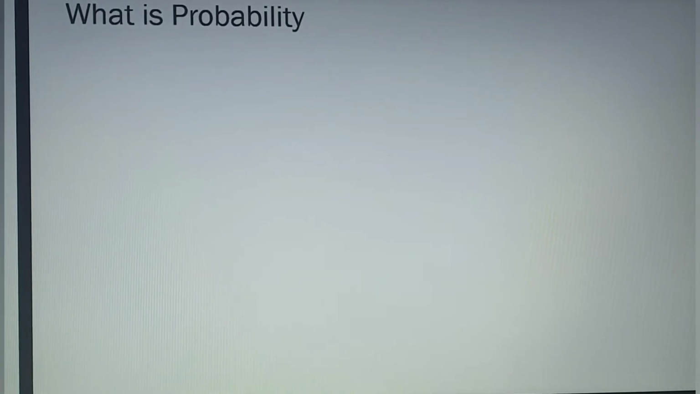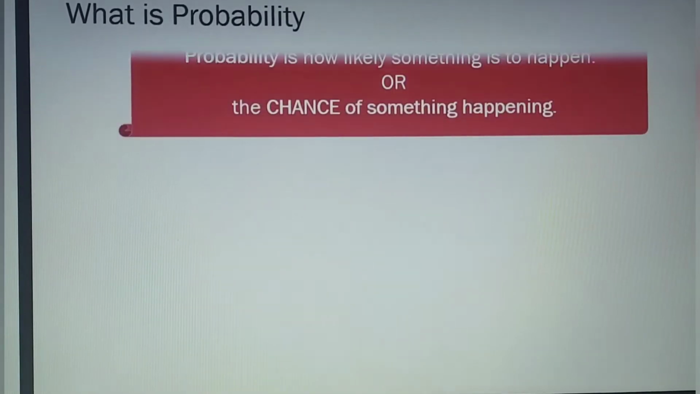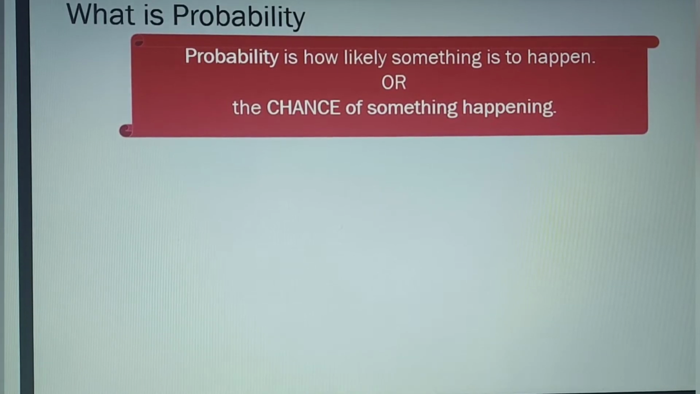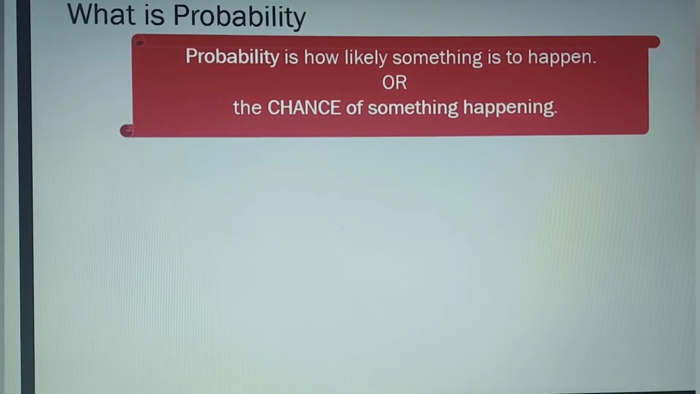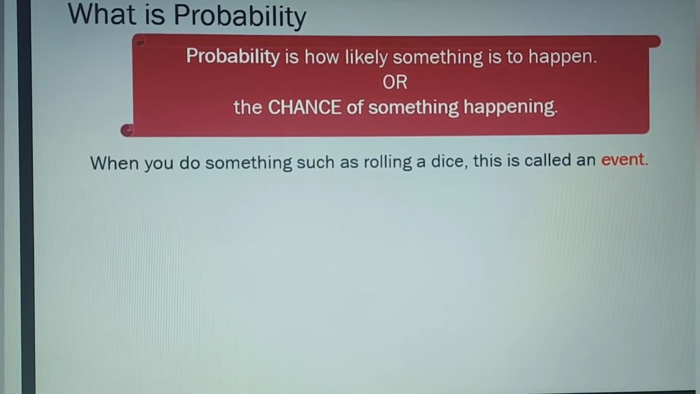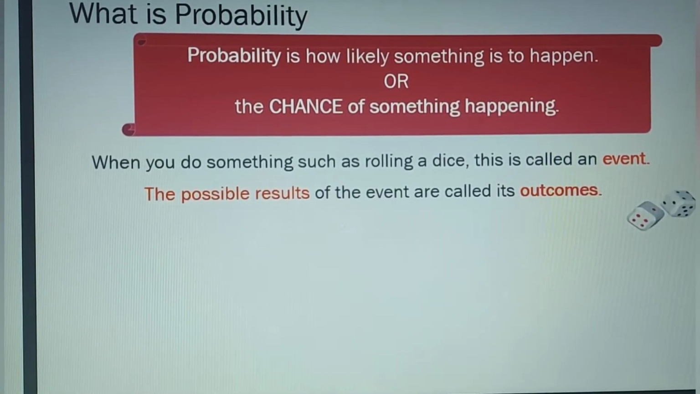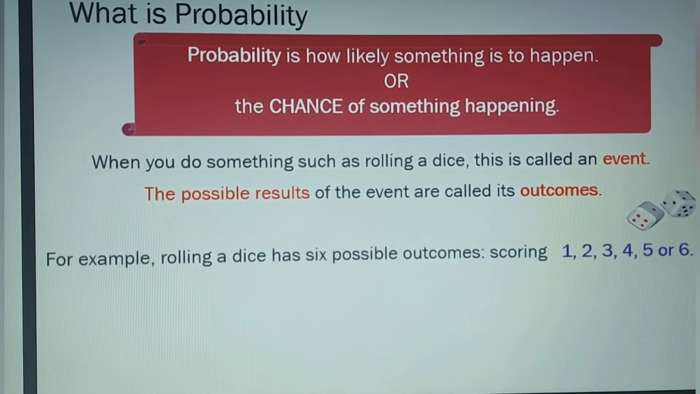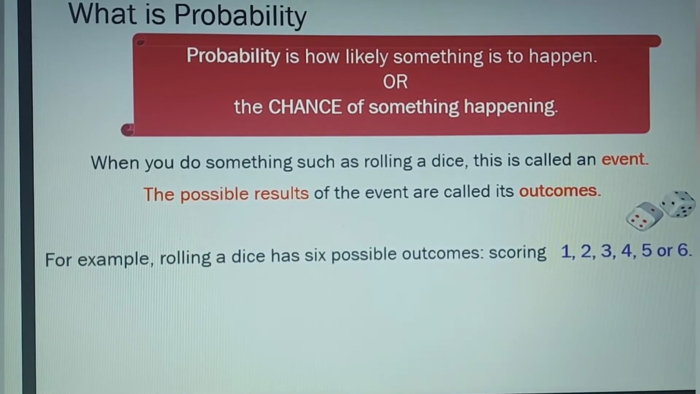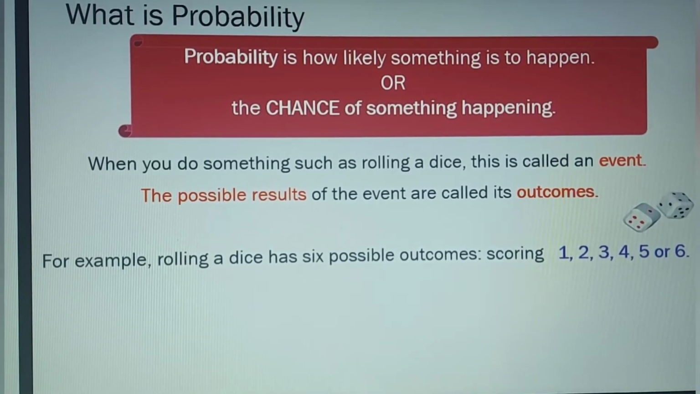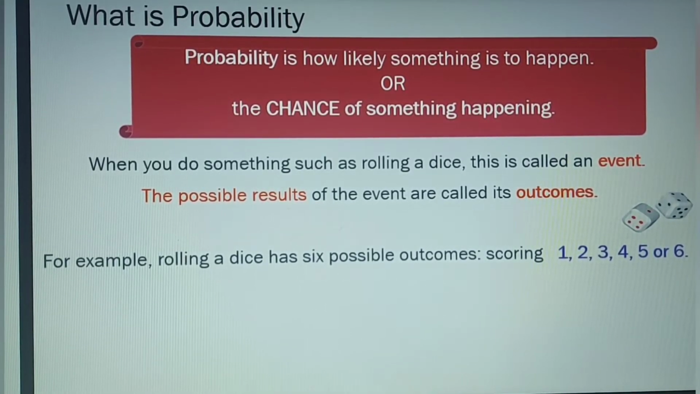Now let's take a look at the meaning of probability. Now probability is how likely something is to happen, or we can simply say that probability is the chance of something happening. So when you do something such as rolling a dice, this is called an event. And the possible results of the event are called its outcomes. So for example, when you roll a dice, you have 6 possible outcomes because a dice is numbered from 1 to 6.